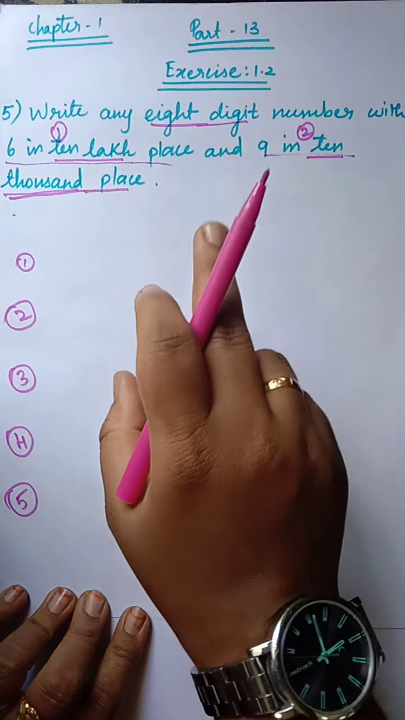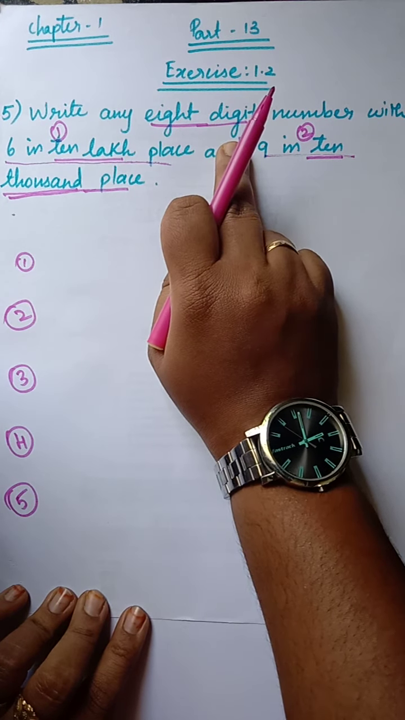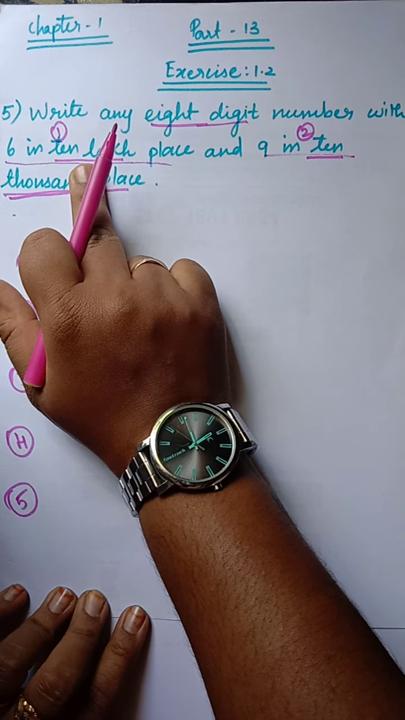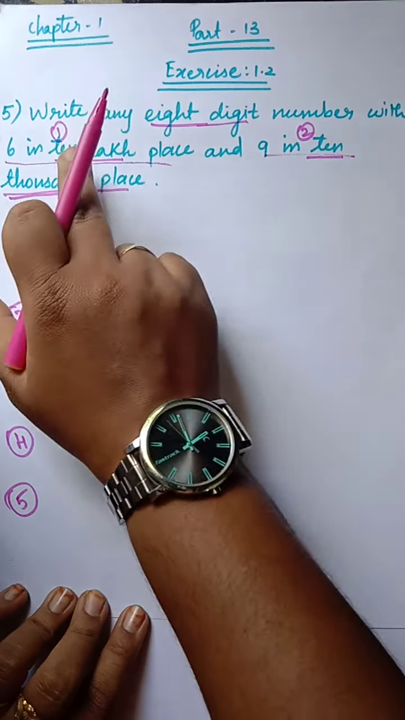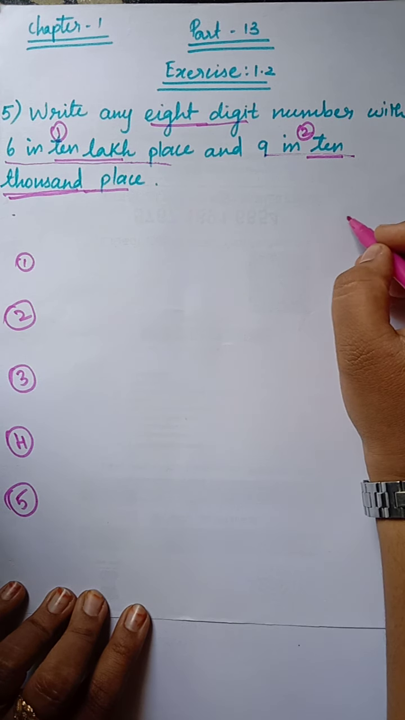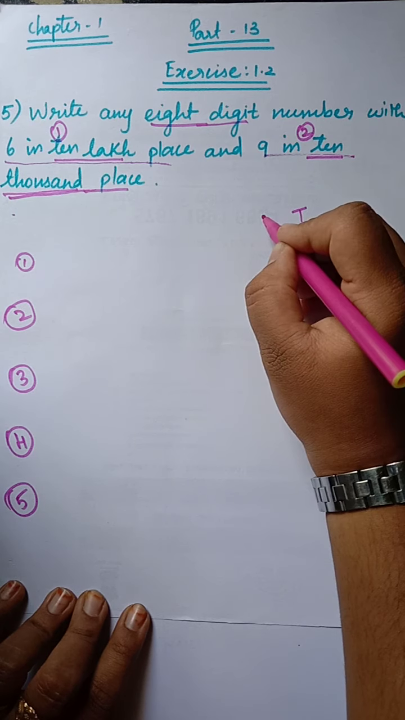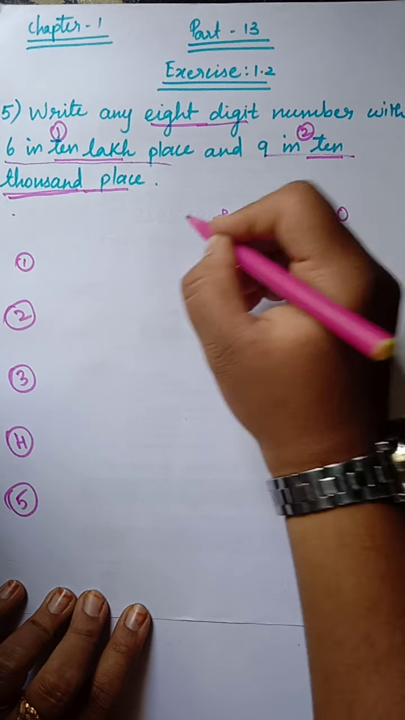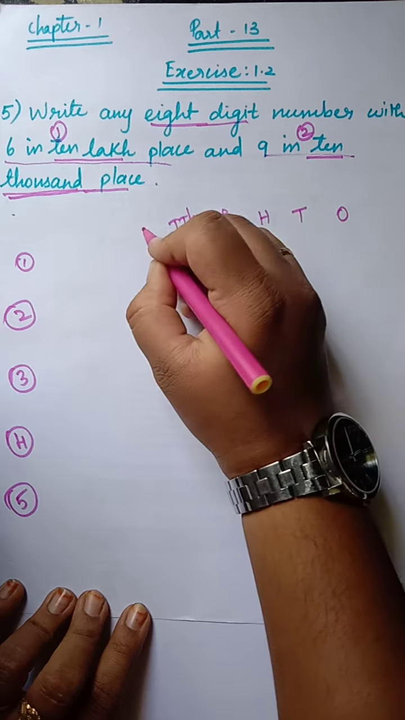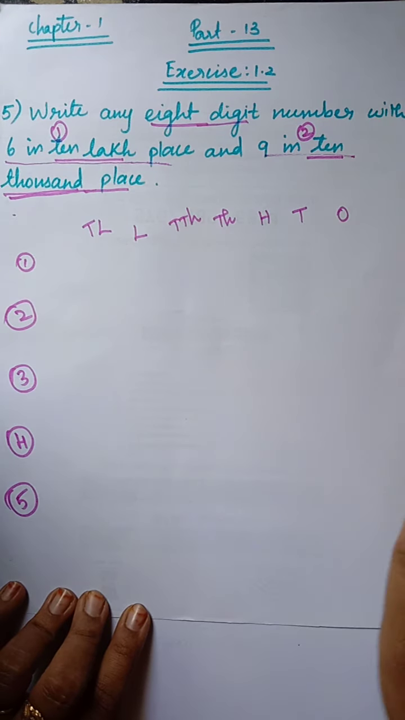For that, first we have to see the place value, then only we have to see how many digits. Now 10 lakh is the biggest number. While comparing to 10,000, 10 lakh is the biggest number, right? Now we are going to write the place value chart. From ones we are going to start: ones, tens, hundreds, thousand, 10,000, lakh, 10 lakh. Clear? So now this is the biggest number.